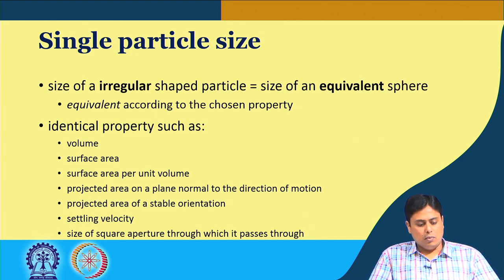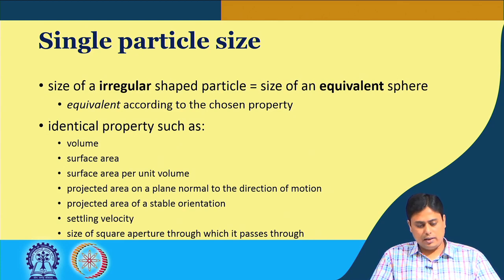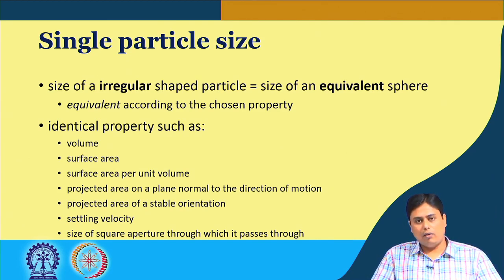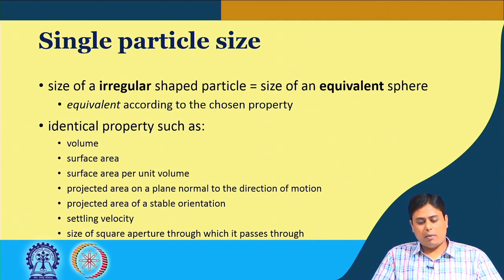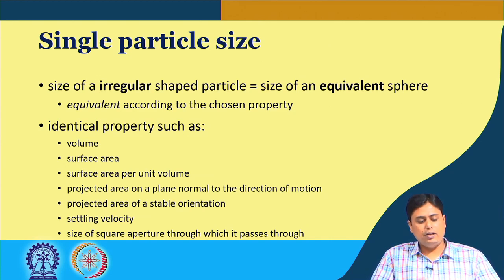Out of these, very commonly used is the volume equivalent, or equivalent volume spherical diameter, for the irregular shaped particle. What I was trying to mention is that even for a single irregular shaped particle, by doing all these analyses, we can find different dimensions of size or different measurements of mean size. If you equate with all these different properties, you get different numbers.